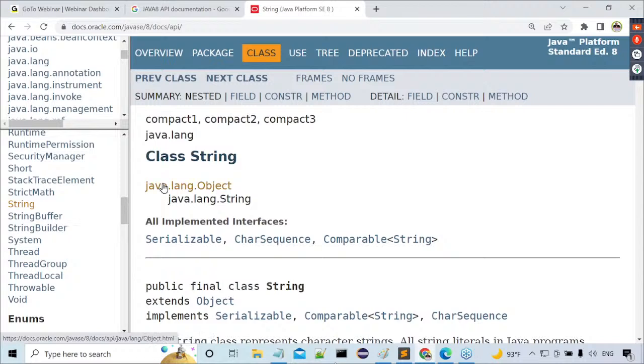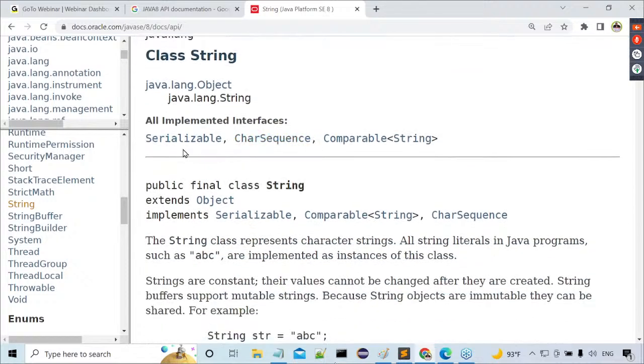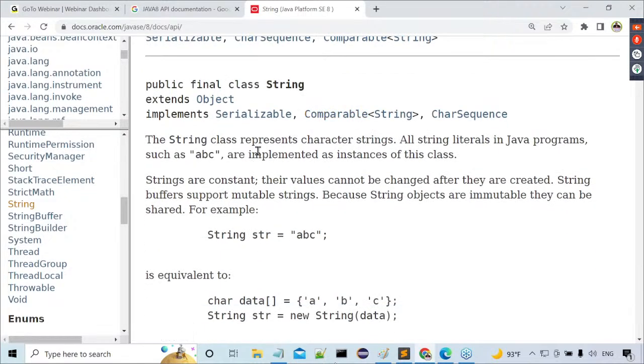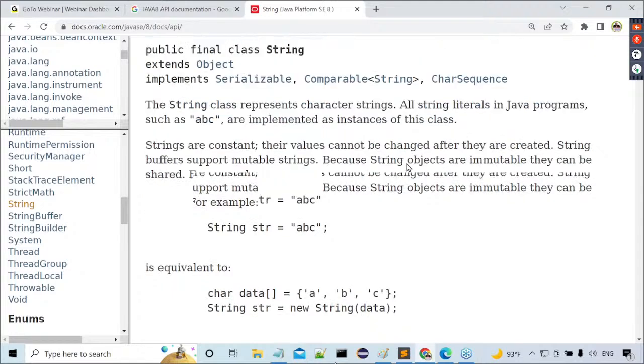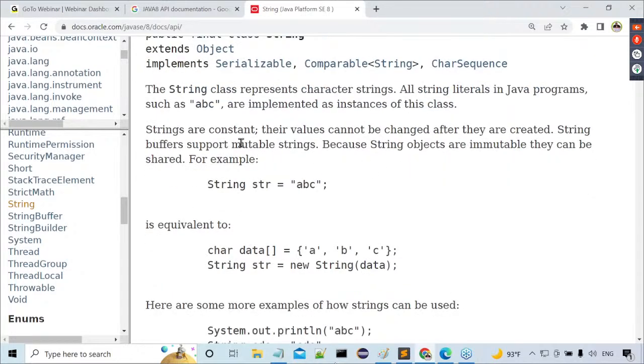Now if we click on the String class, automatically we get the total information about the String class here. Observe carefully. Class String, then implemented interfaces. The String class represents character strings. All string literals in Java programs, such as "abc" in double quotation marks, are implemented as instances of this class. Strings are constant.